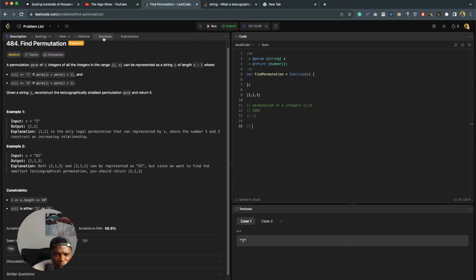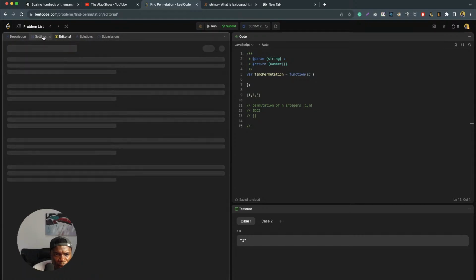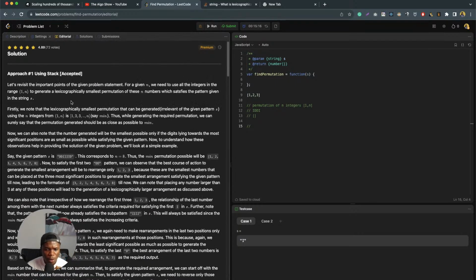So let's look at the editorial. First of all, let me get a break. So let's look at the solution.